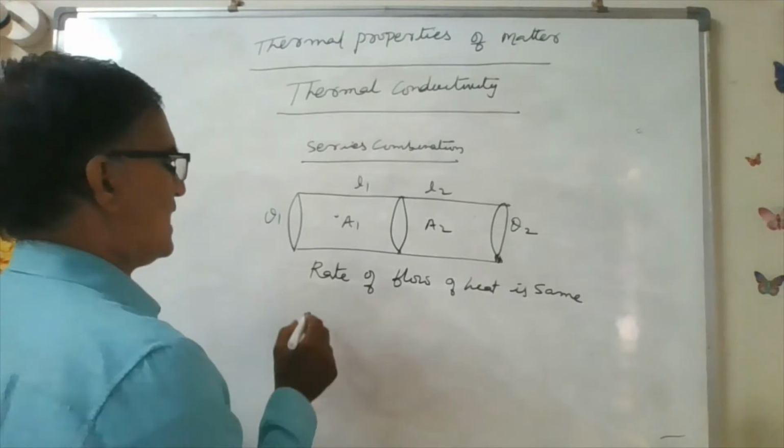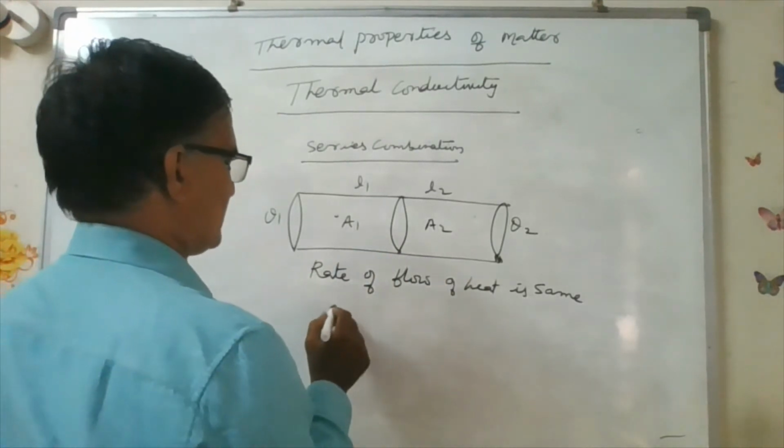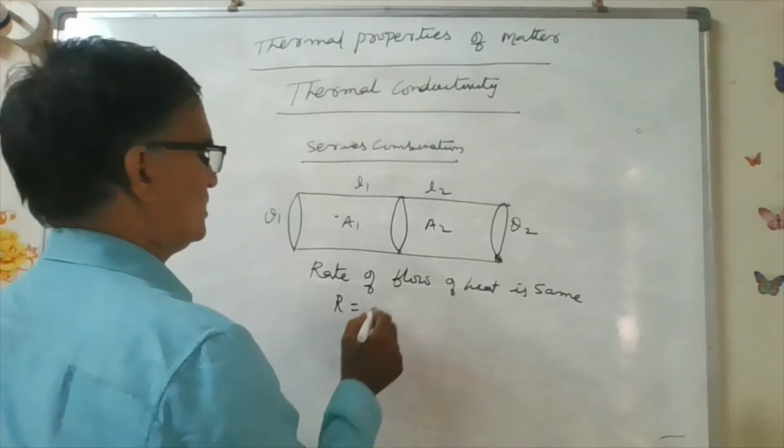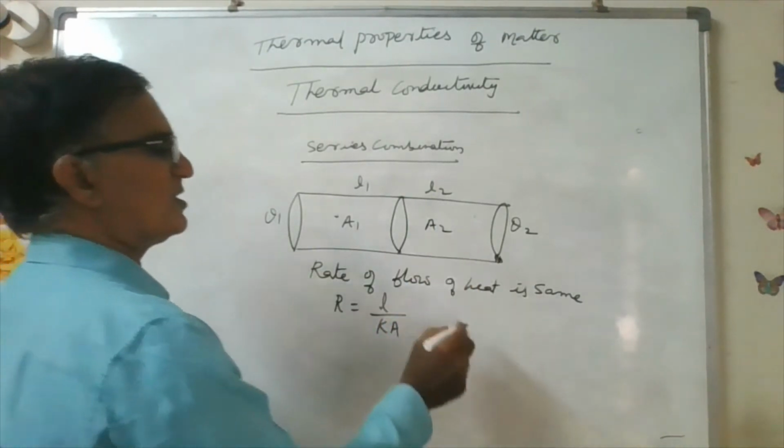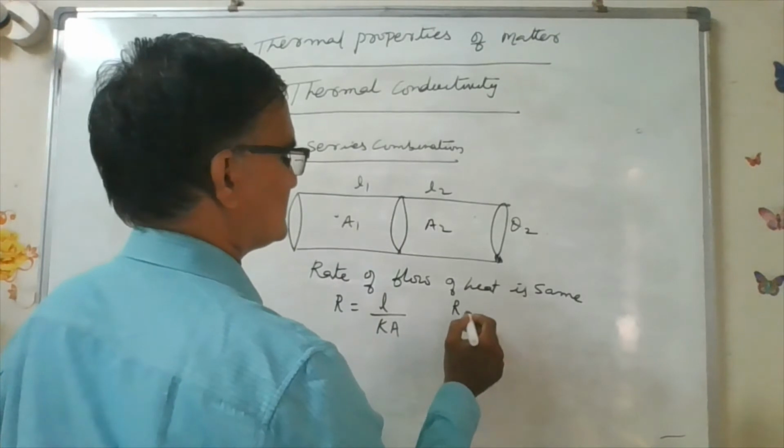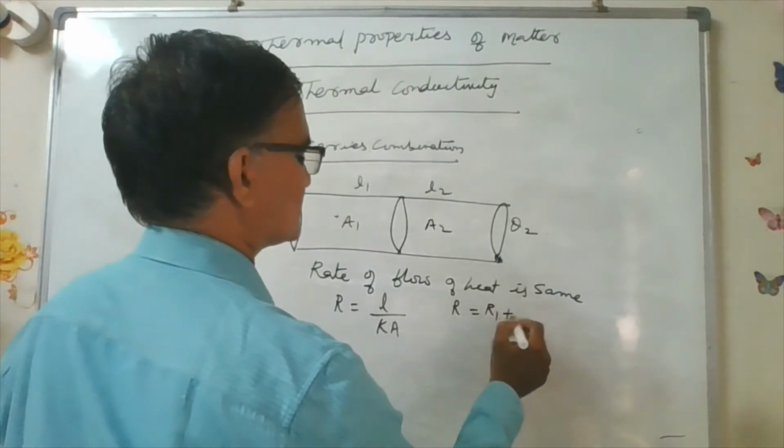Now for the series combination, thermal resistance R is equal to L by K A. In series, R series is equal to R1 plus R2.